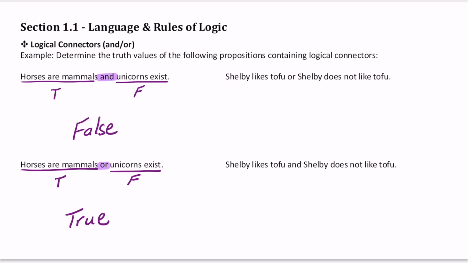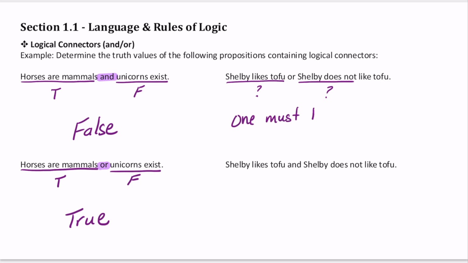Next, we have the proposition Shelby likes tofu or Shelby does not like tofu. Well, I don't know Shelby, so I don't know if they like or dislike tofu. But I do know that you either like something or you don't like it. I also know that Shelby likes tofu and Shelby doesn't like tofu are negations of each other.